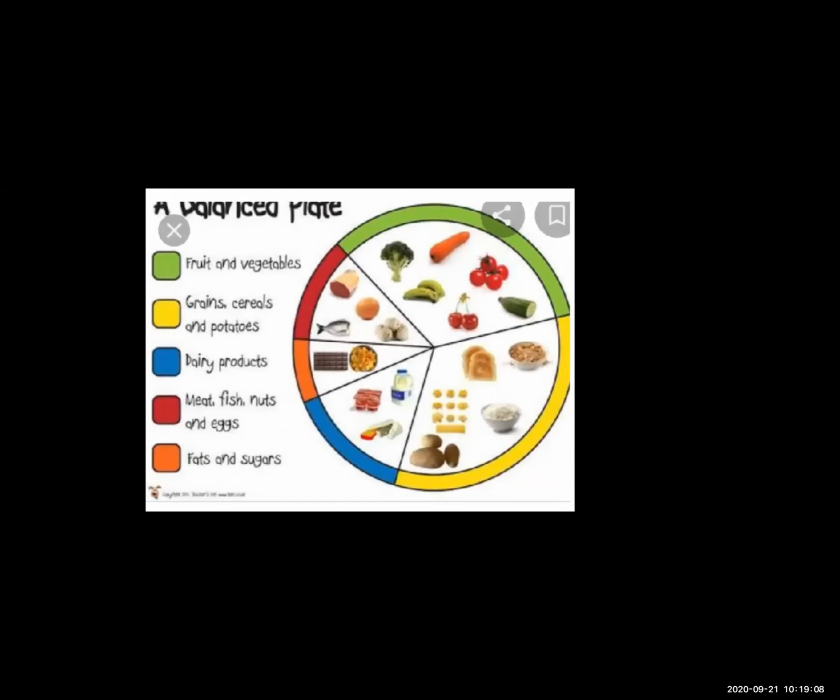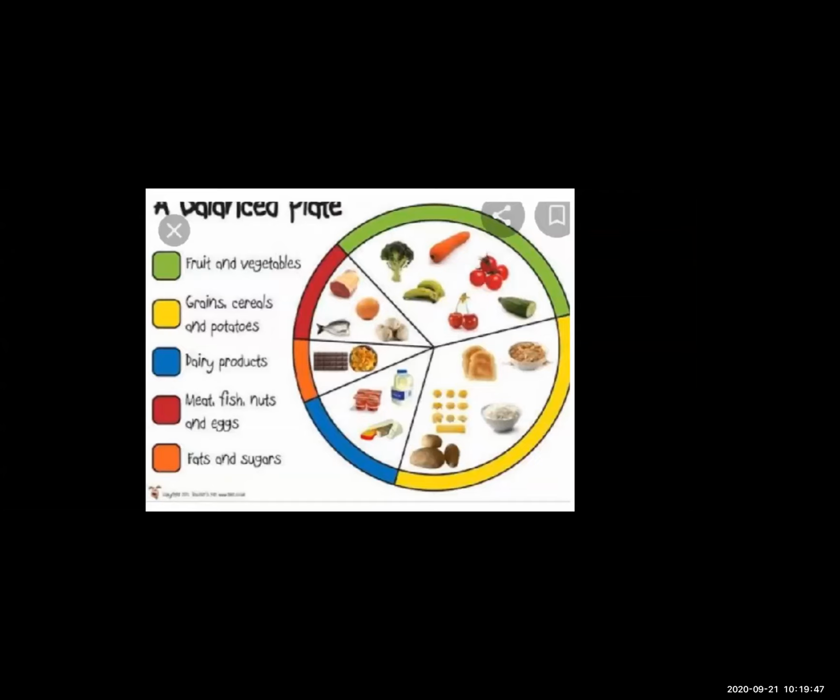Okay, now see students, this cycle is there. How many percent fruit and vegetables do we have to eat? 35%. This green shade shows the fruits and vegetables. We have to eat 35%, because these fruits and vegetables give us vitamins and minerals for our body, and they are our protective food.